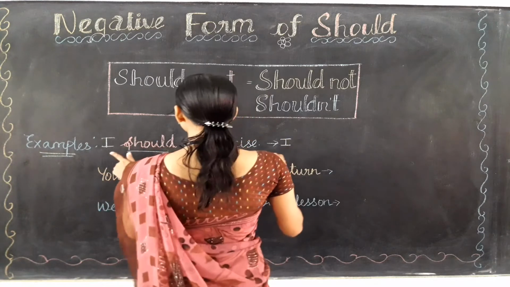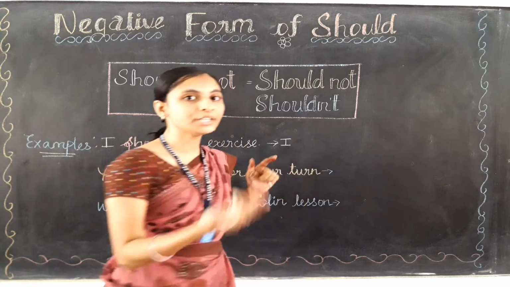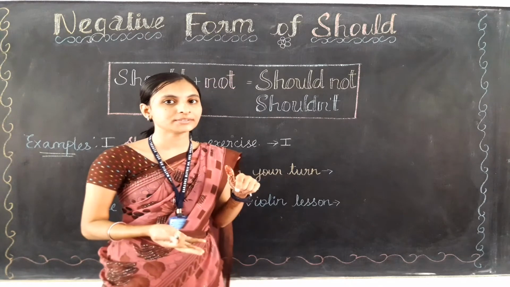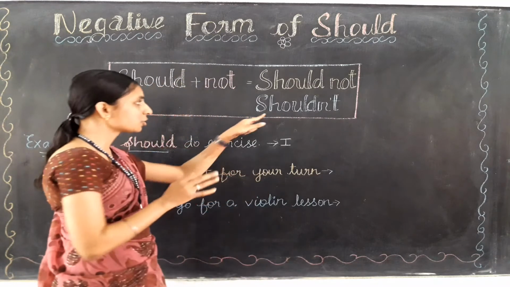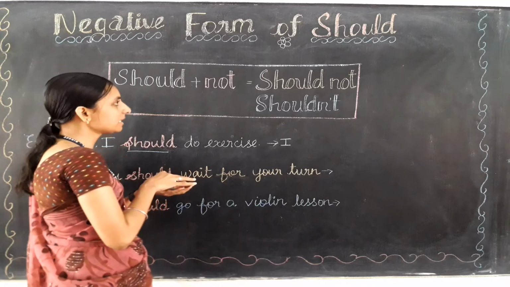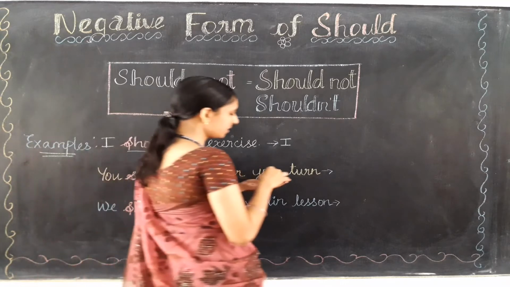I is the subject, then should. In place of should, what we need to write to make it into negative sentence? Yes, that is shouldn't. We are going to use the short form only, that is shouldn't.